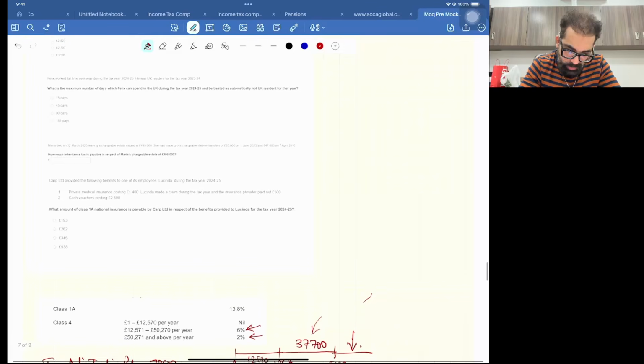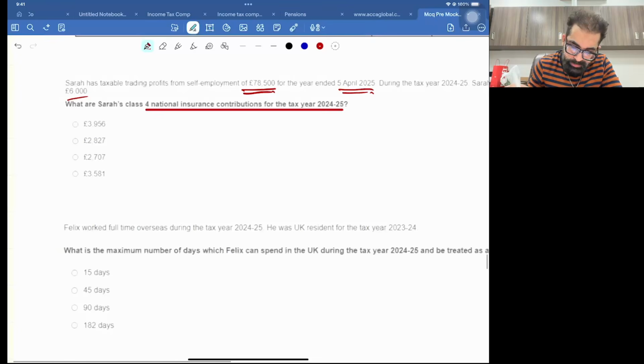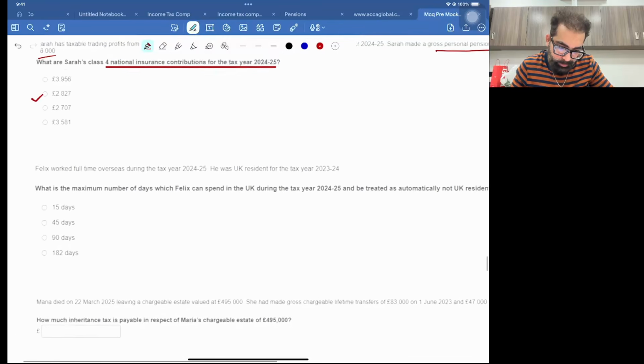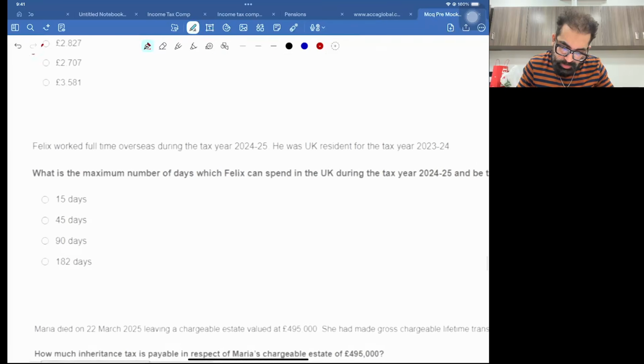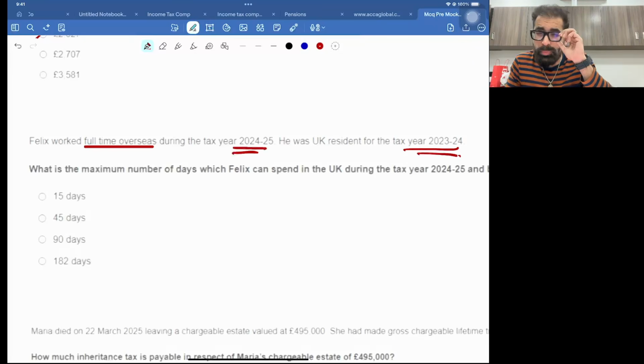Now, next one, this is the answer. Next question: Felix worked full-time overseas, very important, full-time, during the tax year 24. He was UK resident for the tax year 23-24. Hope you remember there was a topic in individuals, the topic of UK residency. You are resident or non-UK resident.